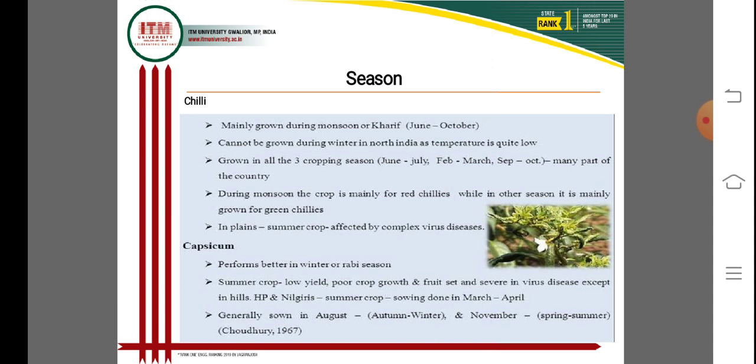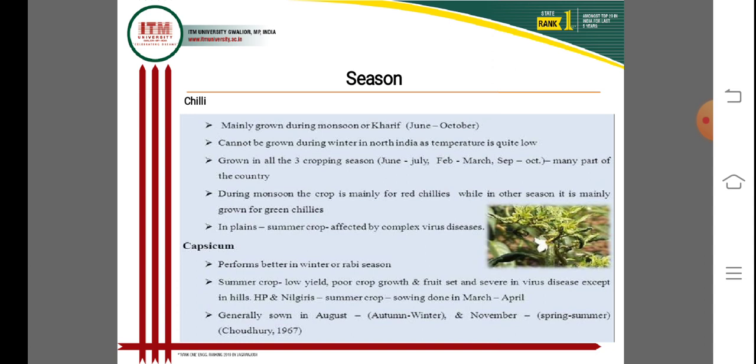Summer crops show low yield, poor growth and fruit set, and severe virus disease, except in hills like Himachal Pradesh and Nilgiri Hills.